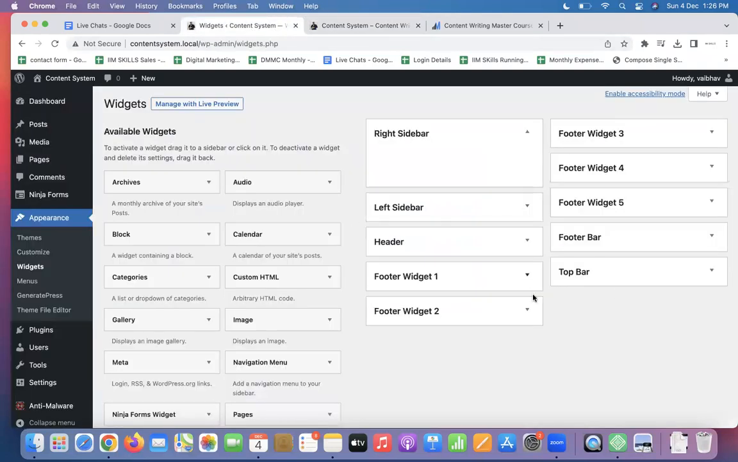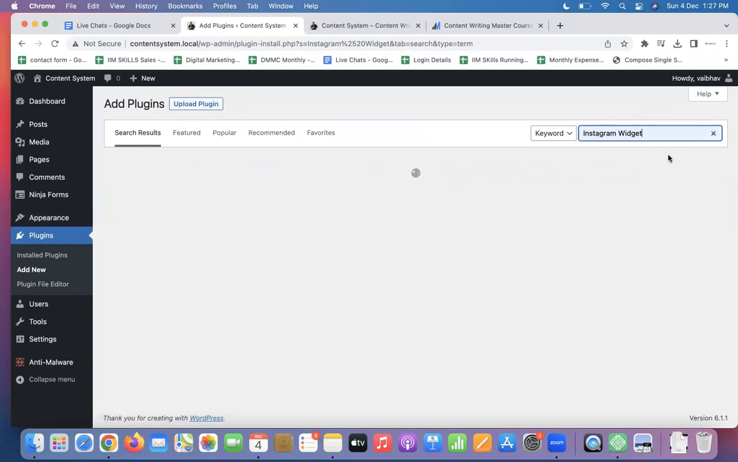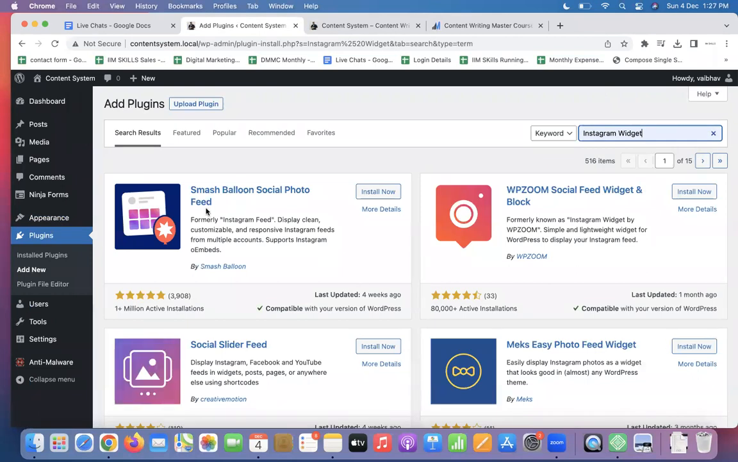And I now want to add something better. So I'll go here, plugins, add new. What plugin do I want? Let's say an Instagram widget. I want my Instagram page to be visible on my blog because I run a travel blog. For example, Smash Balloon Social Photo Feed. This I'll add because it has 1 million active installations. That, with a 5-star rating, is a sign that it's the right thing to go ahead and install.